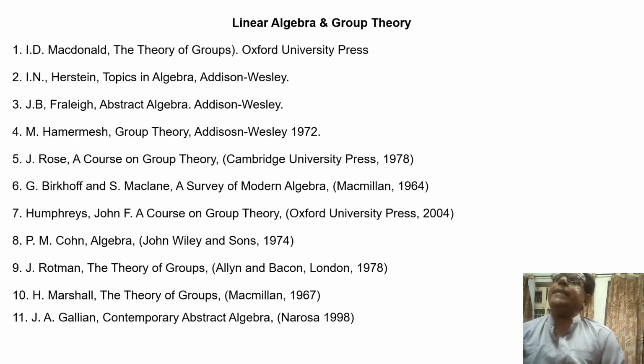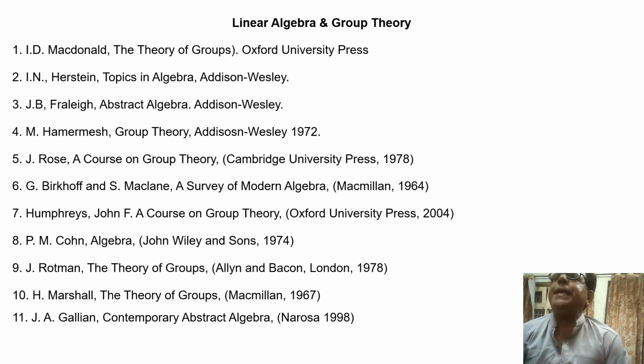Dear students, in the next slide, 11 books are mentioned, and all these 11 books are related to algebra, that is linear algebra as well as abstract algebra. And we know that abstract algebra is also called group theory. All these 11 books are related to algebra, linear algebra and abstract algebra. Only their writers' names are different, and I mention these writers' names here one by one.